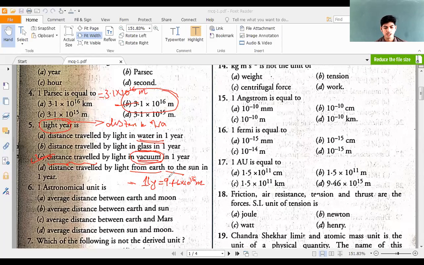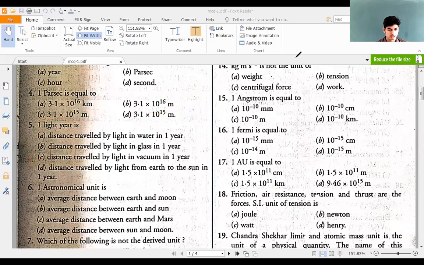Correct? Very good. Remember these standard values: what 1 parsec is, what 1 light year is, what 1 astronomical unit is. This must be remembered. So the option here is C. This is the right answer.